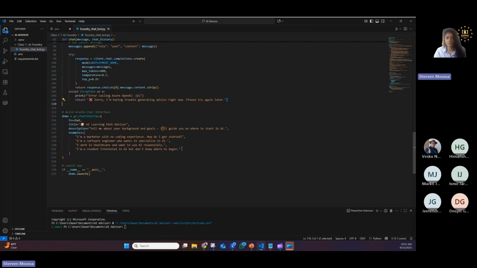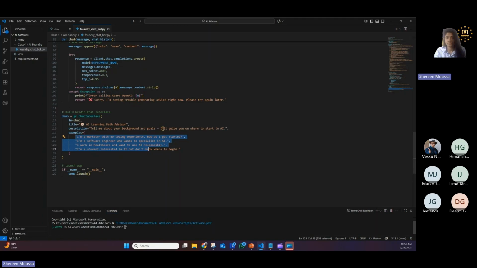Then I'm building a very simple Gradio chat interface, which is here, adding a couple of tiles on the front end, like, I am a software developer, or I want to specialize in AI, or I work in healthcare. This can help users with their prompting.